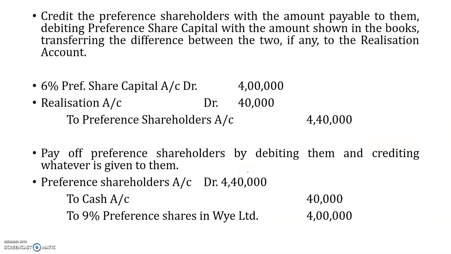Next, we talk about the preference shareholders. Preference shareholders here are the ones for which the purchase consideration was paid. If there is a difference between the amount of purchase consideration for preference shares and the book value in the balance sheet, then the amount is also required to be transferred to the realization account.